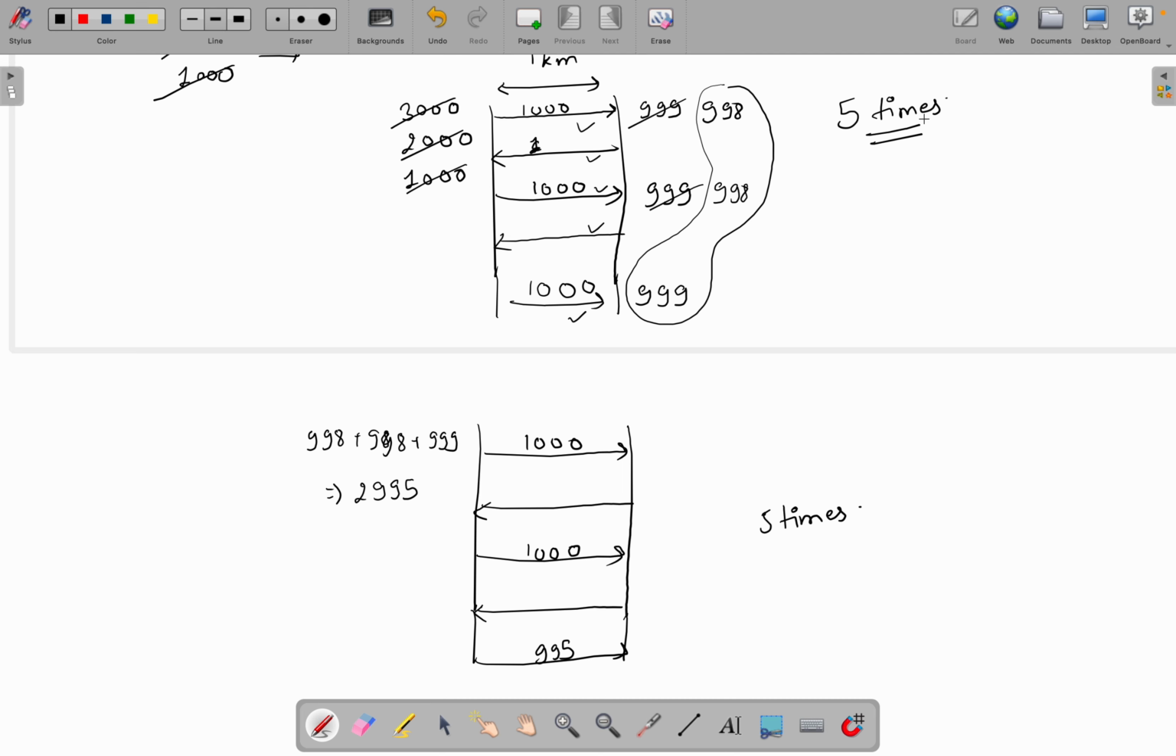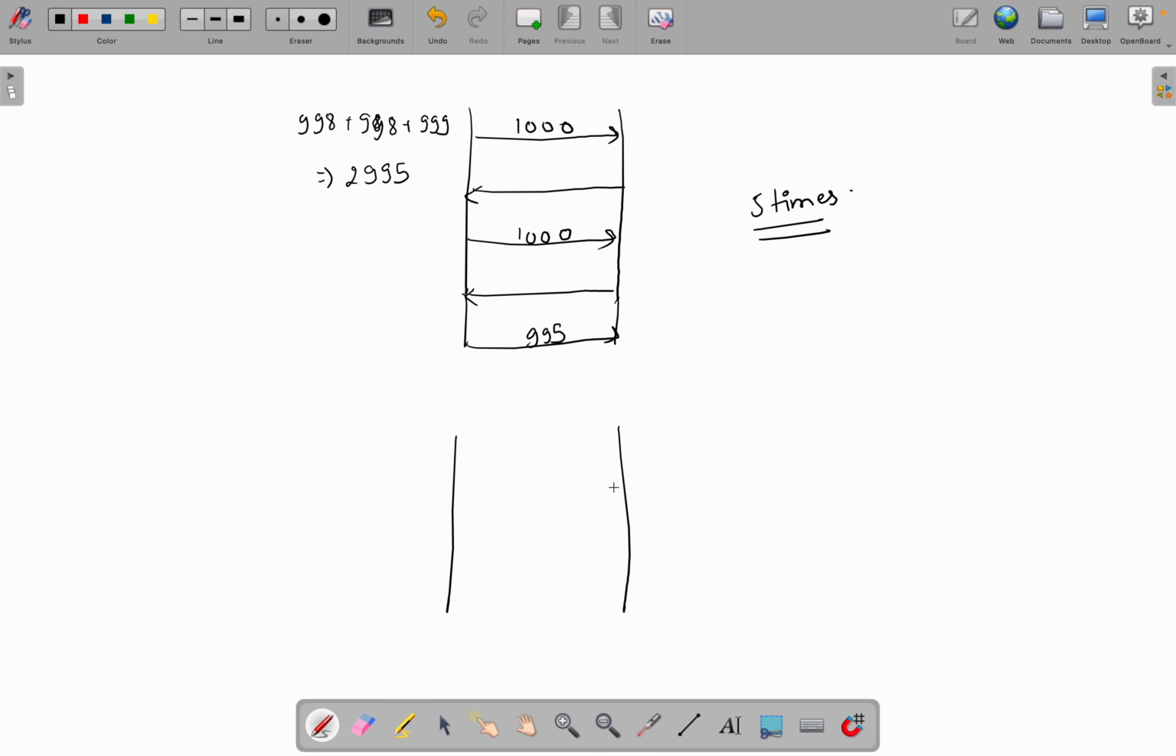So what does this 5 times show? It shows that the camel needs 5 bananas to eat. So how many times will the camel eat 5 bananas? The camel needs to eat 5 bananas as many times as there are more than 2000 bananas left on one side.